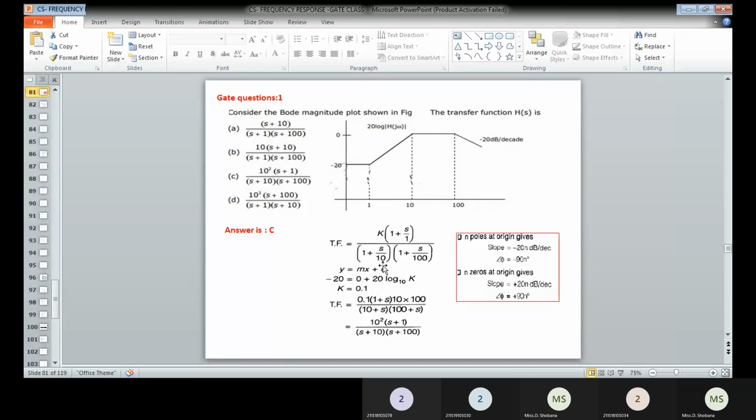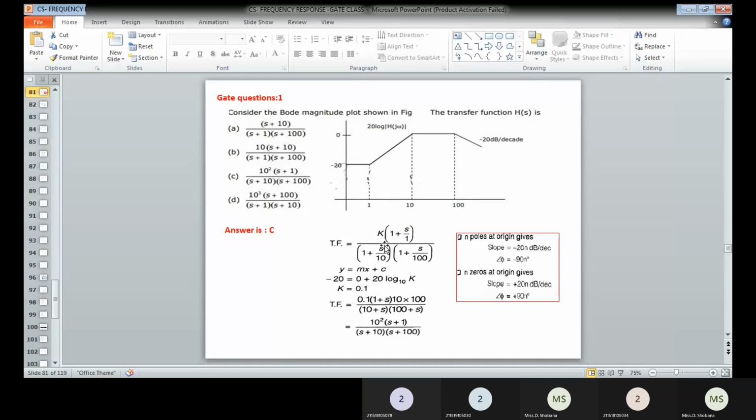Similarly, you can see another change in slope occurs at omega equal to 100 radian per second. The slope has a magnitude of minus 20 dB, which means again a pole exists. For the pole in the transfer function, you have to write 1 plus s divided by the omega value, which is nothing but 100. That is what is given here.